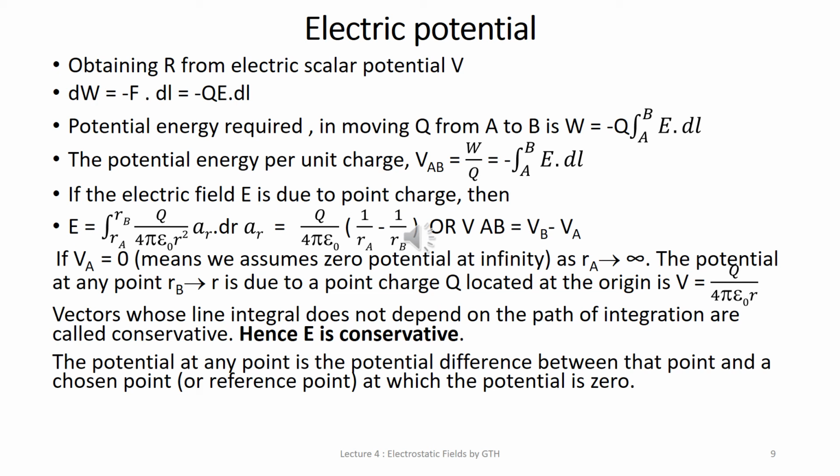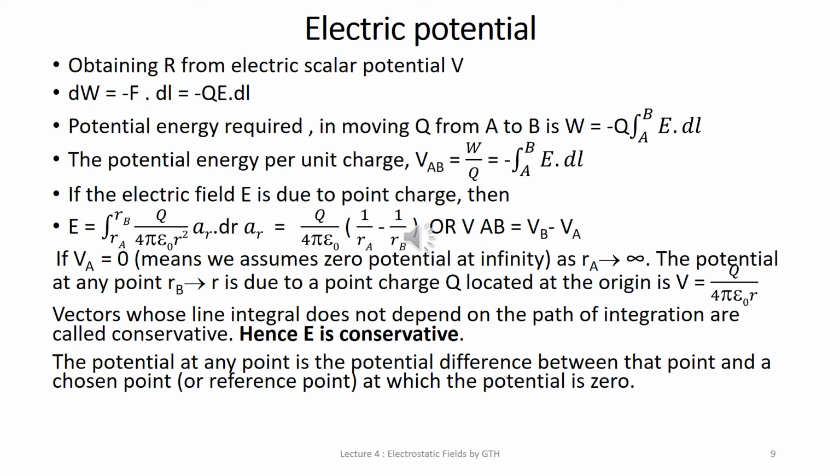Thus if VA is equal to 0, so this is VAB. So let us say VA is equal to 0. It is considered the reference, and RA tends to infinity. The potential at any point, when RB tends to R, is V equal to Q upon 4 pi epsilon 0 R. So one is at infinity, so one of RA or RB will become 0. Vectors whose line integral does not depend on the path of integration are called conservative.